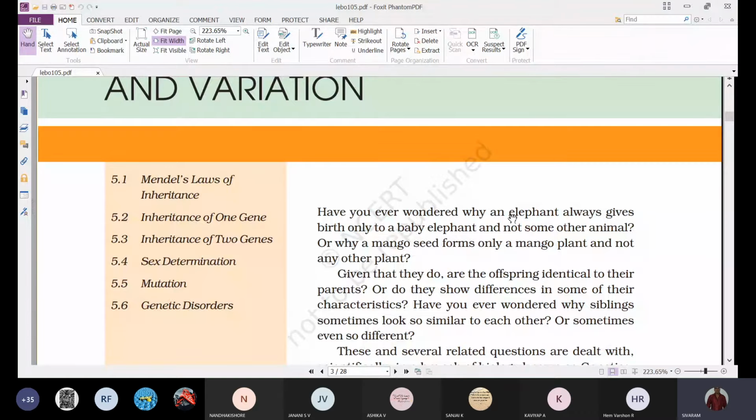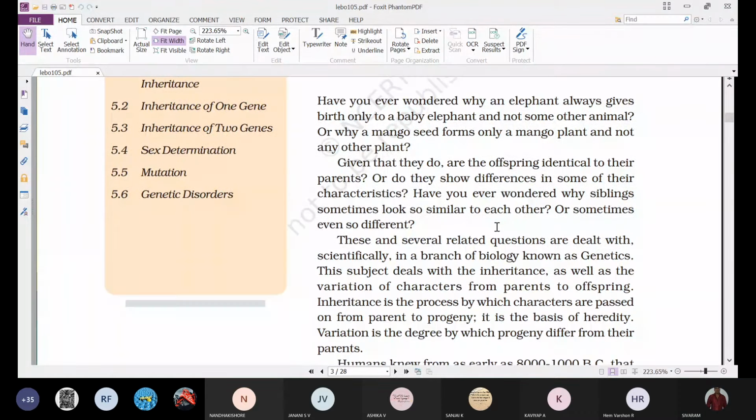So we'll go with the introduction to this. Have you ever wondered why an elephant always gives birth only to a baby elephant and not some other animal? We know very well that tigers give birth to cubs, the elephant gives birth to a small baby elephant, and the human gives birth to another human. The hens lay eggs, and when they hatch, we get chicks of a hen only.